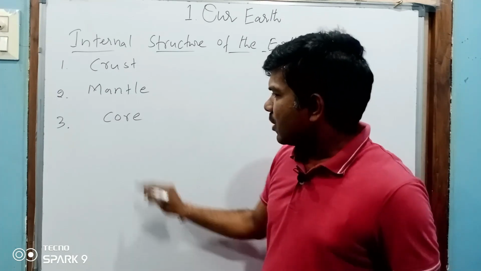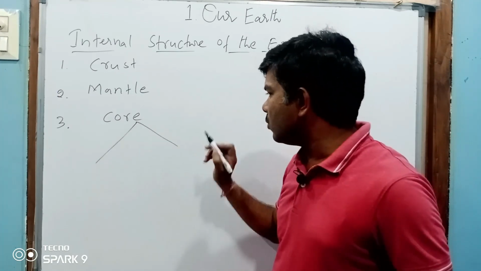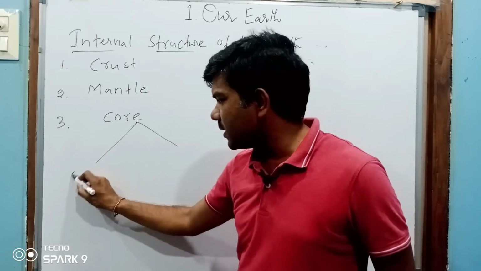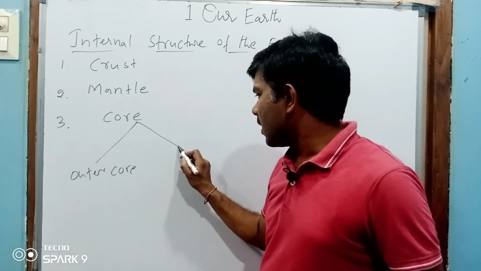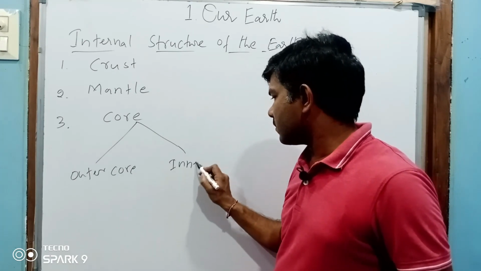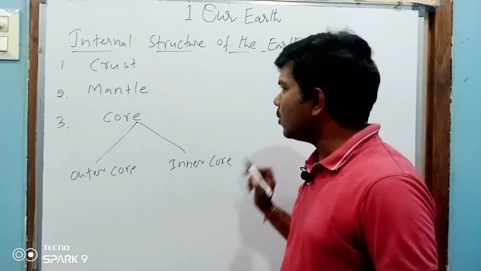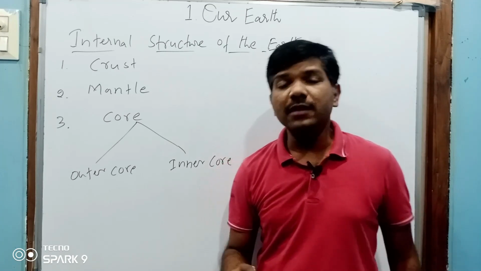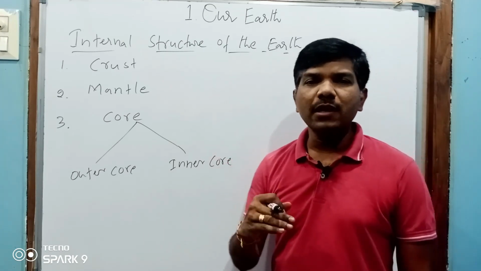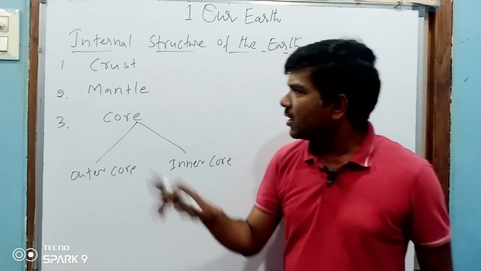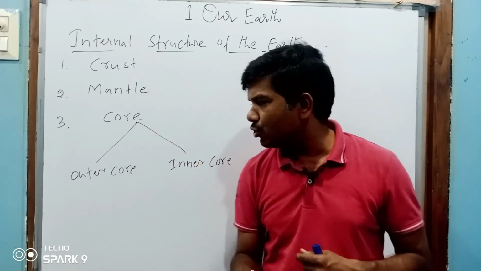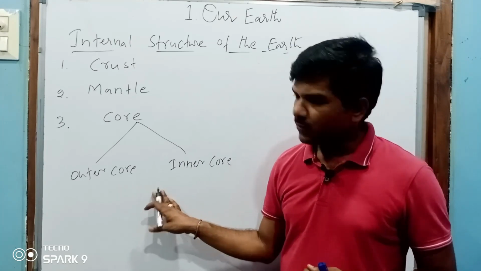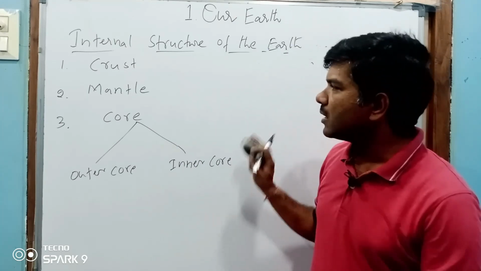See, core also can be divided into 2 parts. One is outer core and one more is inner core. So earth can be divided into 3 major layers: crust, mantle and core, again subdivided into two layers. So let's discuss one by one.